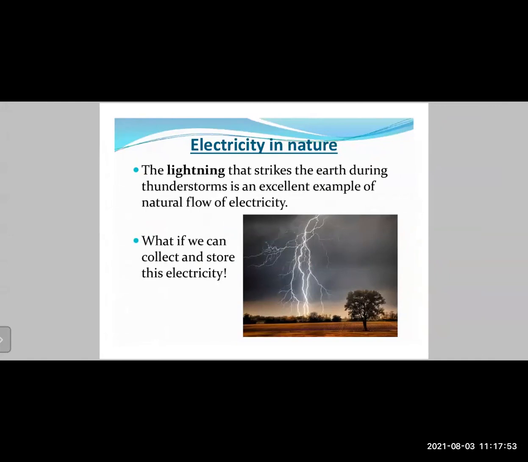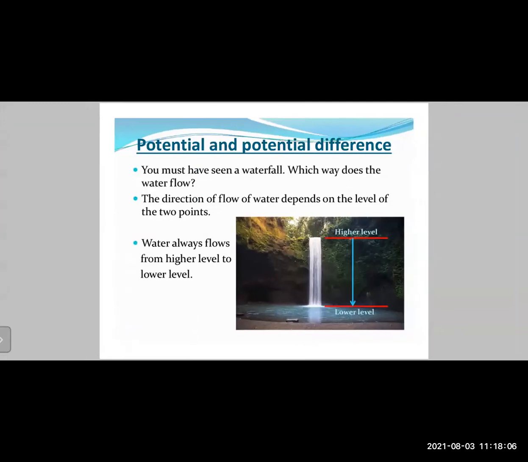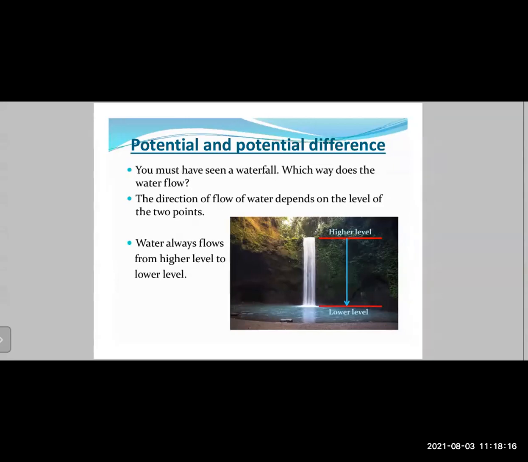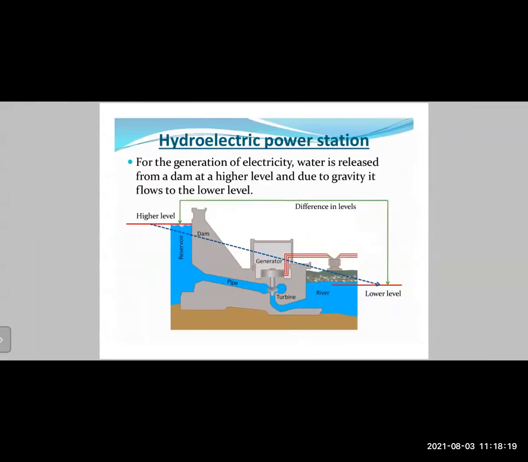Then we have also the example of electricity in nature, where you have seen lightning during a thunderstorm. Here the lightning strike can generate millions of volts of electricity, right? But as of now, we do not have any technology to harvest that energy. Then we learned about the concept of potential difference with the help of the example of a waterfall. In a waterfall, the water will always flow from a point of a higher level to a point of a lower level.